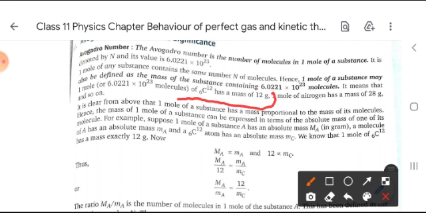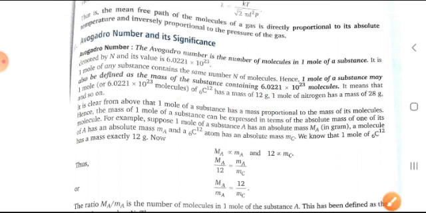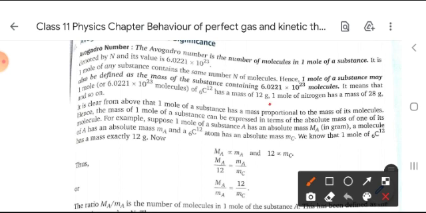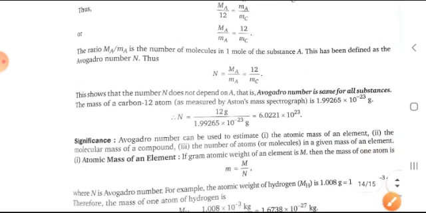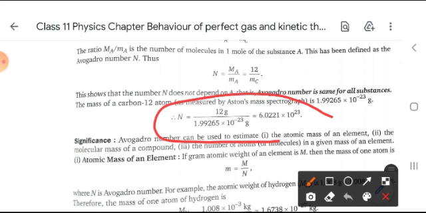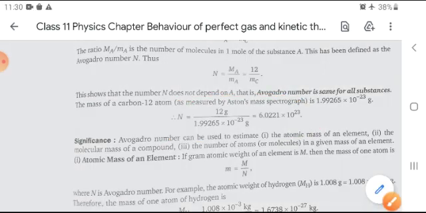Similarly, 1 mole of nitrogen has a mass of 28 gram, so it also has 6.0221 into 10 to the power 23 molecules, and it gives the value of N for 1 mole of every substance.